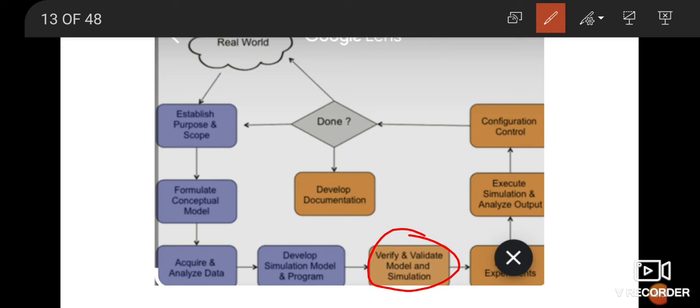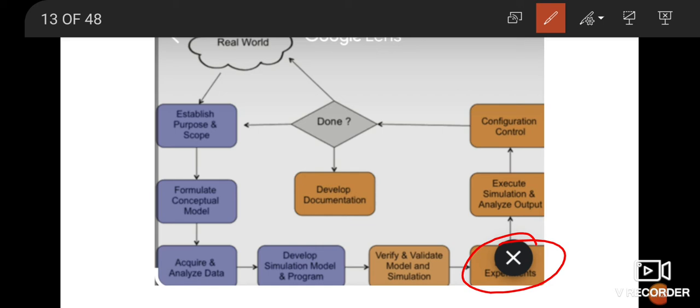If I change this parameter, suppose when the velocity of air is very low, the engine will not cool very easily, that is, the engine cylinder will take a larger time to cool. When it takes a larger time to cool, some of the developed energy will be taken for the cooling of the engine. So here the performance can be affected. Many such things are there. So you are verifying and validating the particular model that you have designed.